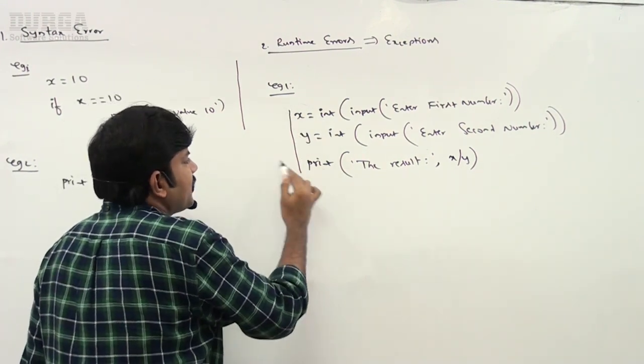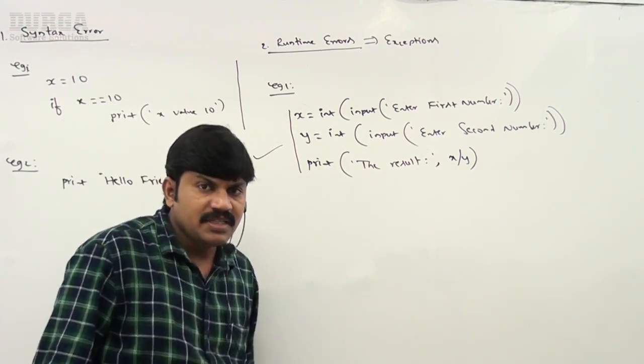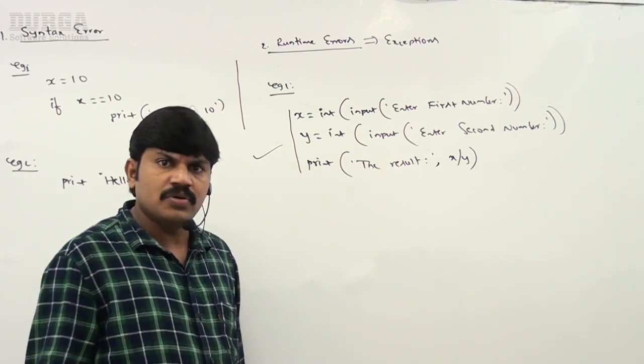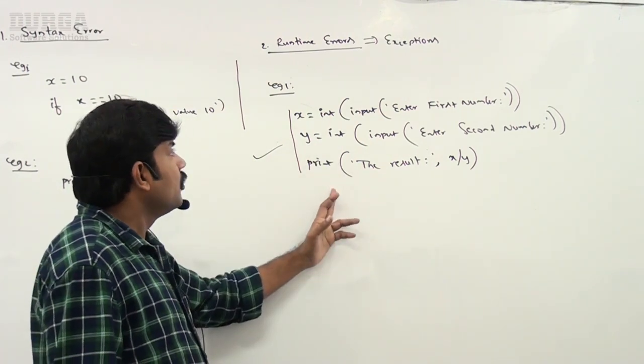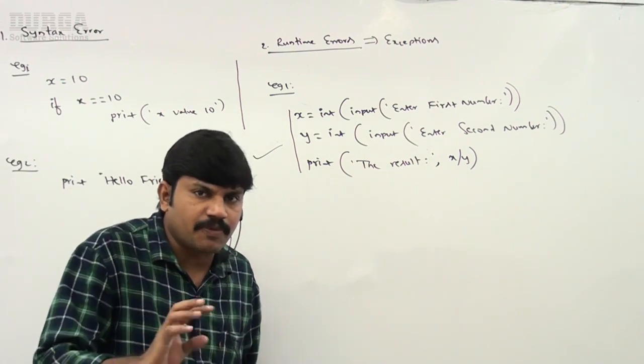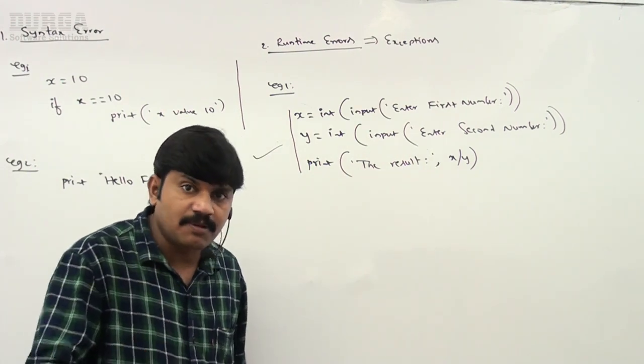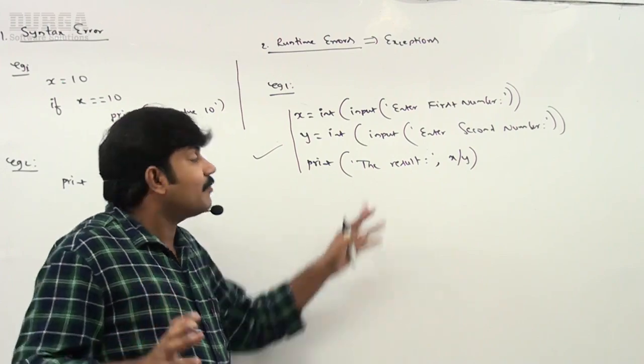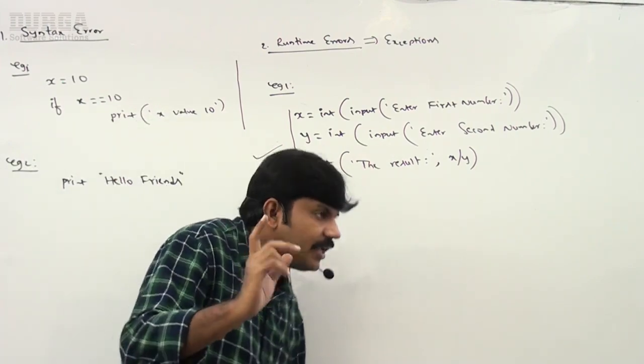Can you please tell, in this program is there any syntactical mistake? No syntactical mistake, everything is proper. But at runtime, maybe because of end user provided input, a problem may come, I don't know. So let me execute this code. Observe very carefully.